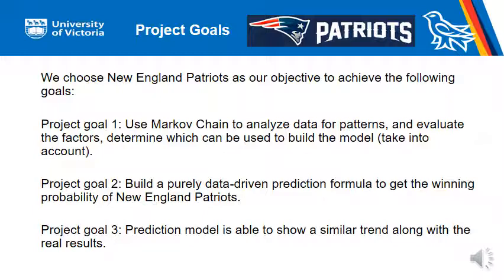We choose New England Patriots as our objective to achieve the following goals. First, use Markov chain to analyze data for patterns and determine which can be used to build the model. Second, build a purely data-driven prediction formula to get the winning probability of New England Patriots. Third, prediction model is able to show a similar trend along with the real results.